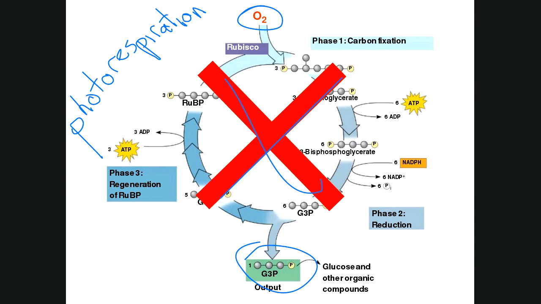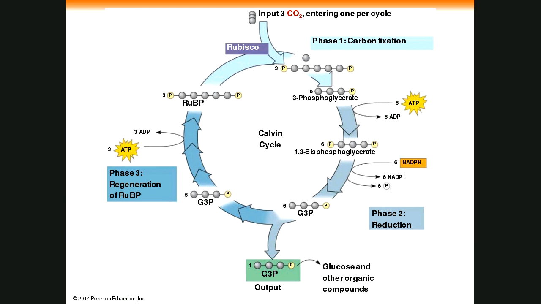Now, this is what happens to your typical type of plant. And your typical type of plant is known commonly as what we call a C3 plant. Let me show you where the 3 comes from. We call them a C3 plant because during the Calvin cycle, a lot of the compounds that are made have 3 carbons. Each of those little gray balls is a carbon atom. Not all of them, right? RuBP does not. But you're bringing in 3 carbon dioxides. That's why it's called a C3 plant.